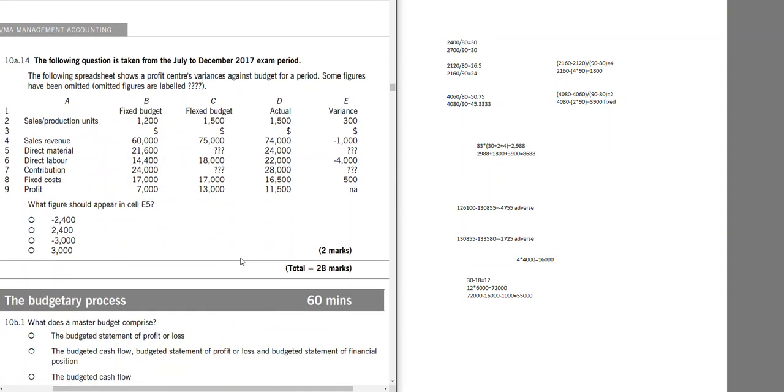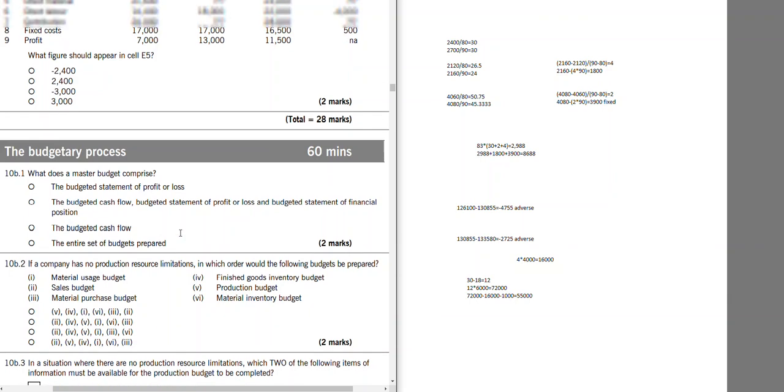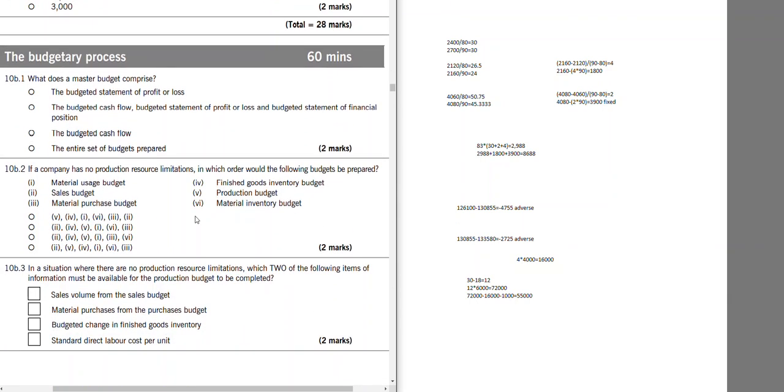What figure should appear in cell E5? I will leave this to you guys. Okay, we have next section. What does a master budget comprise? Remember, a master budget is statement of profit or loss, statement of financial position, and statement of cash flow.